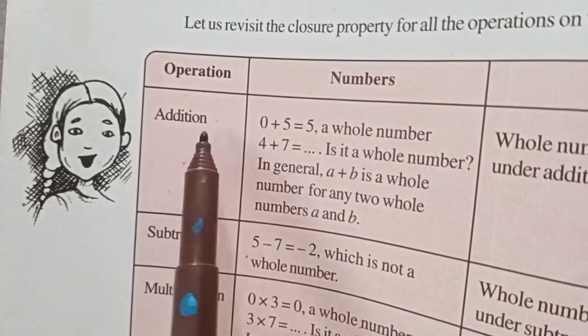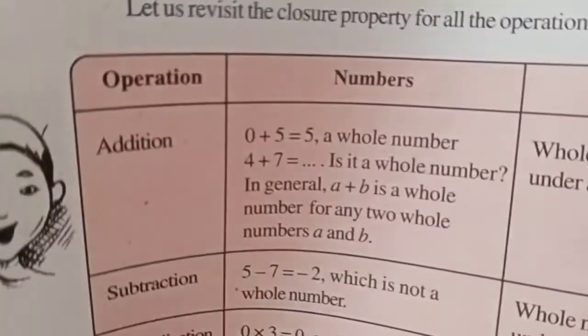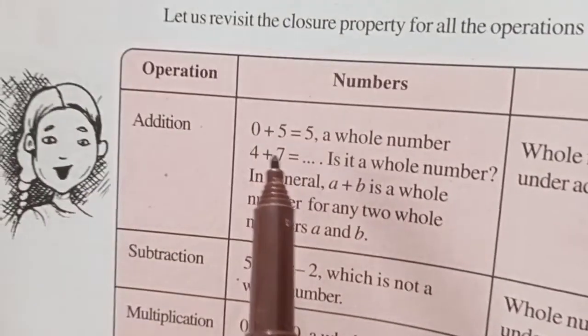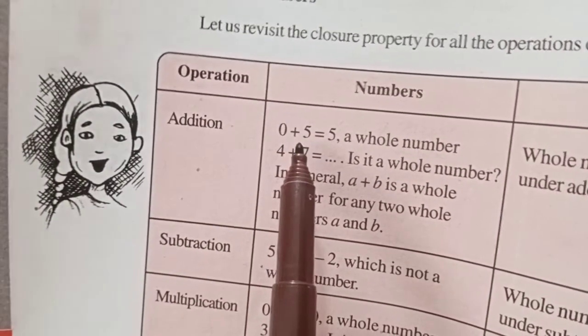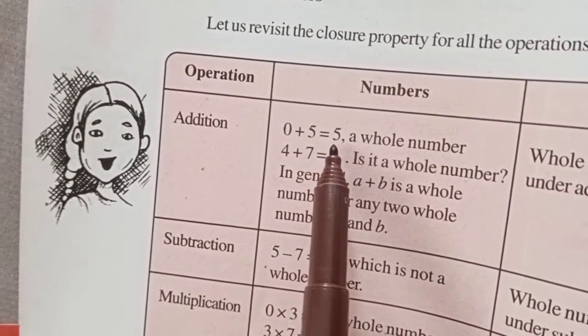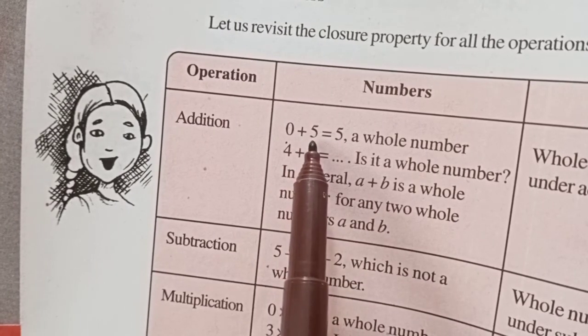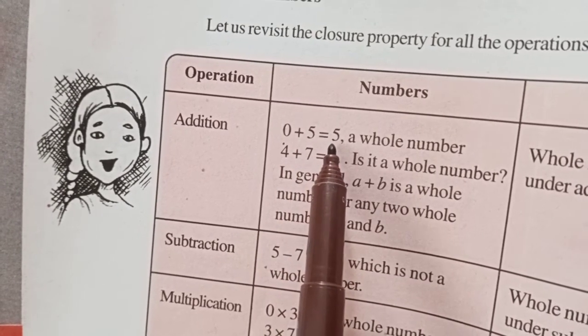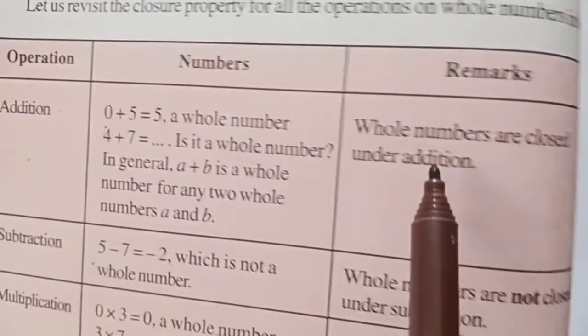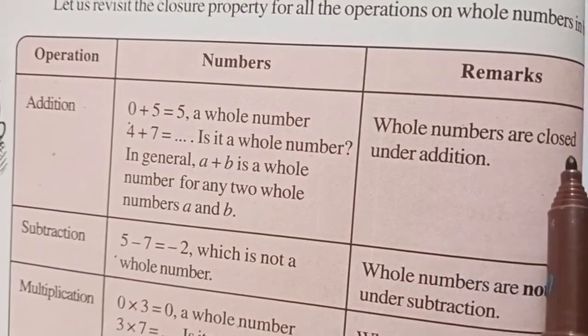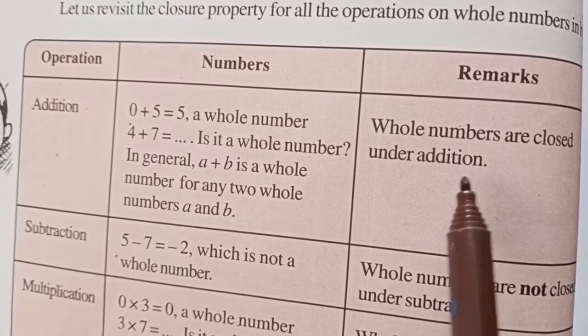First operation, take addition. They have taken 0 and 5. See here, 0 plus 5 they have done. They got again 5. 0 and 5 both are whole numbers, and the answer is also a whole number. So what did they say in the remarks? Whole numbers are closed under addition.